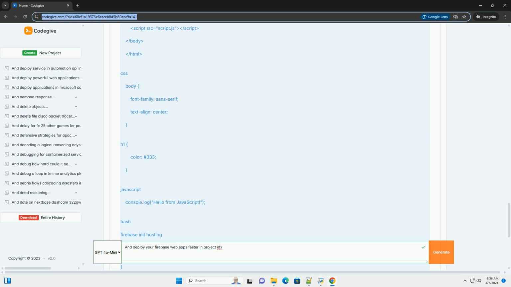2. Configuring your firebase.json, optional but recommended. Open the firebase.json file in your Project IDX editor. Review and adjust the hosting section. The section defines how your app is hosted. Pay close attention to the following. Public: this specifies the directory containing your deployable files, for example build, dist, public. Verify this is correct.